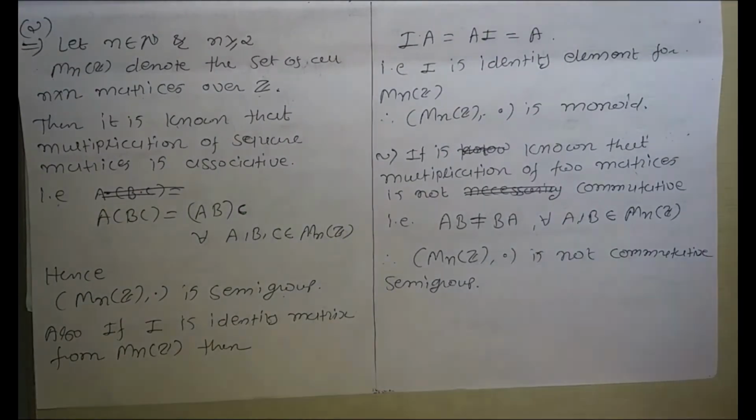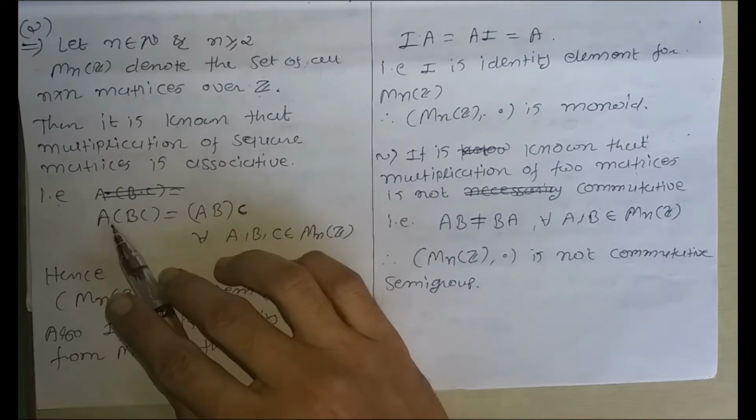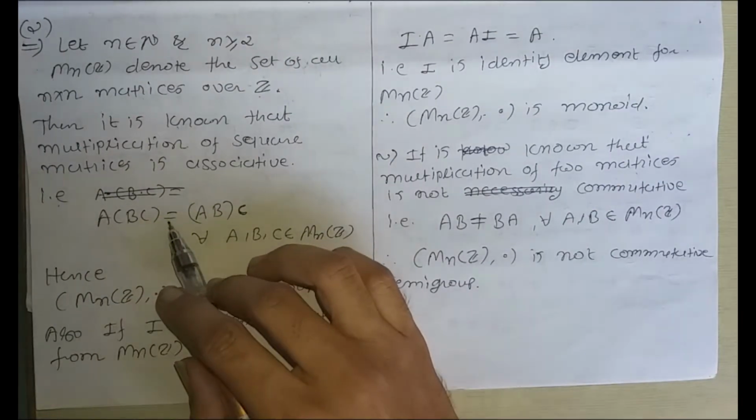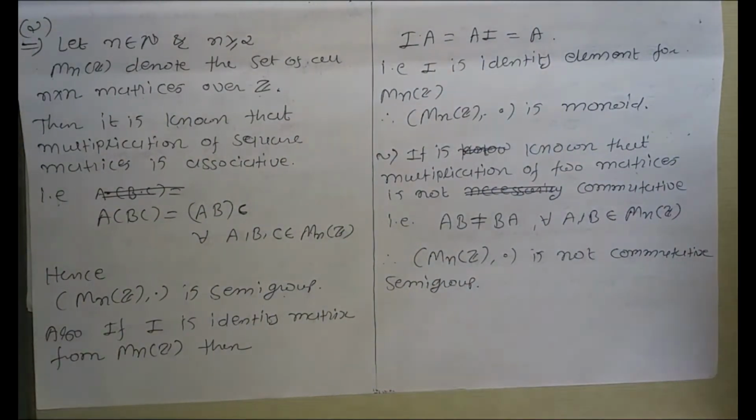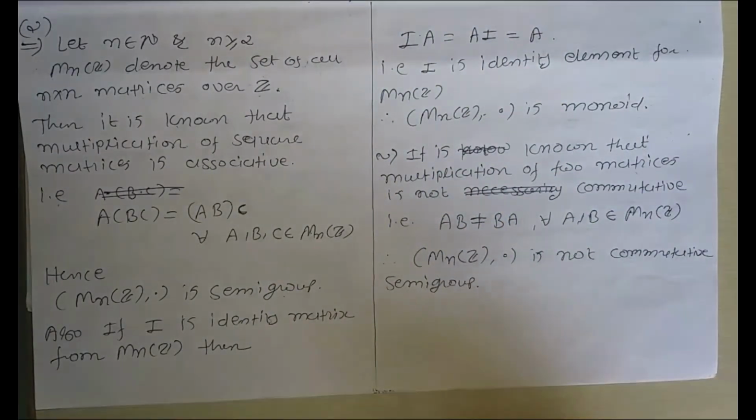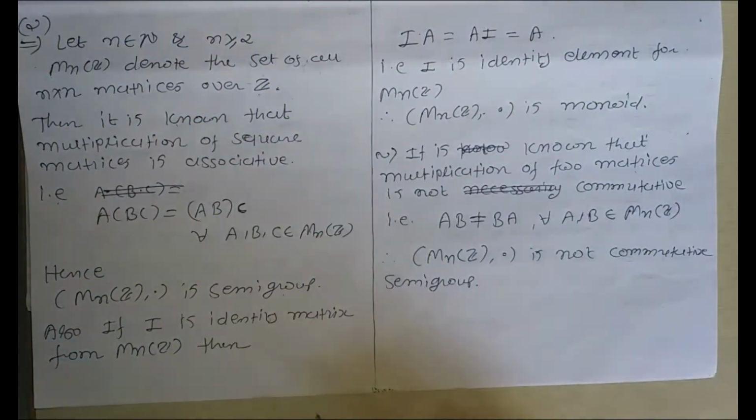That is, A multiplied by B multiplied by C is equal to AB into C. So multiplication of matrices satisfies the associative property, and this set of square matrices is a semigroup with the binary operation multiplication of matrices.